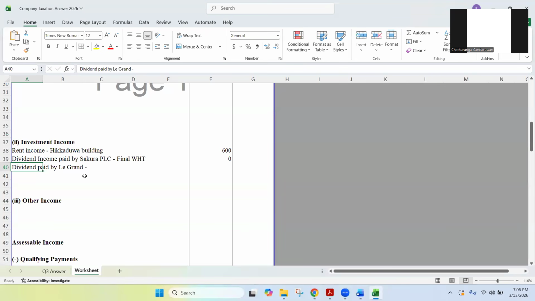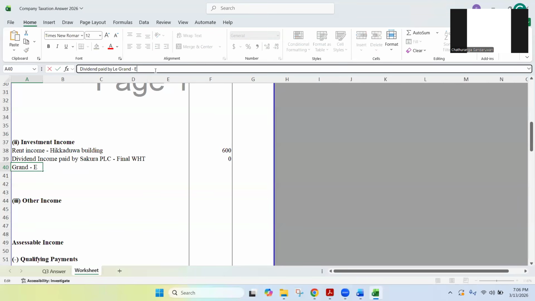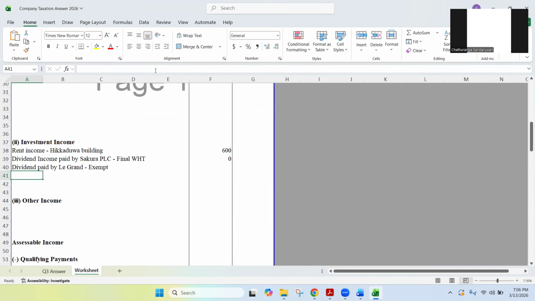Now, when a company is paying dividends out of the dividends received from another resident company, that dividend income is tax exempt. So that is the reason we are not considering it here. Tax exempt. So again, zero. We are not considering that as an investment income here.